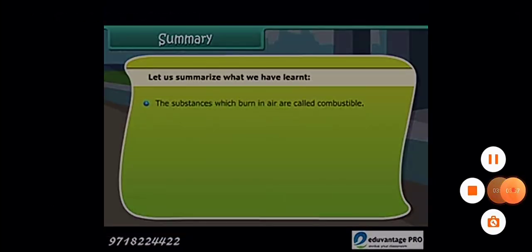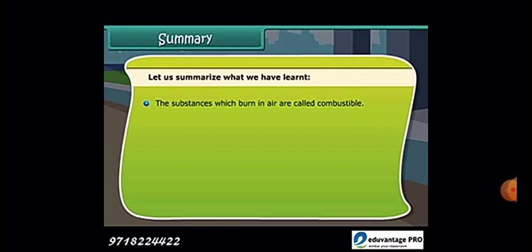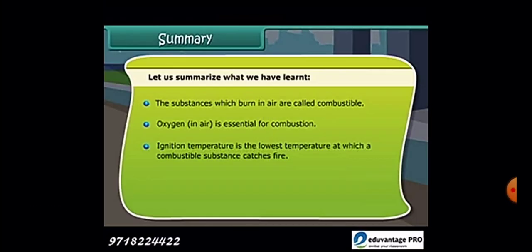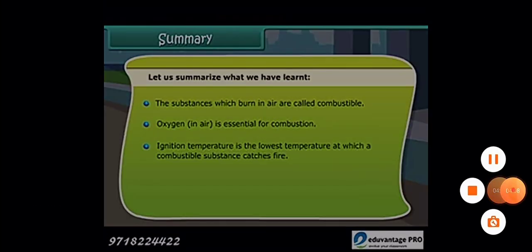Let us summarize our points. The substances which burn in air are called combustible substances. Oxygen in air is essential for combustion, and ignition temperature is the lowest temperature at which a combustible substance catches fire.